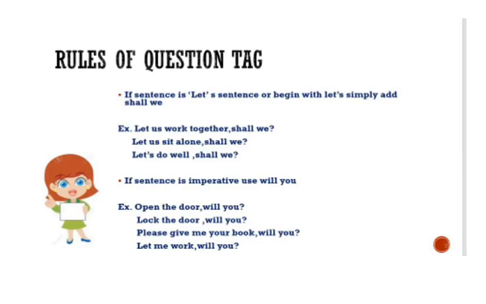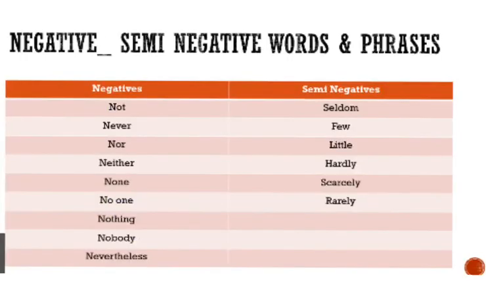Open the door is an imperative sentence. If any imperative sentence is there, order, request, command, we will simply add will you in the tag. Open the door, will you? Lock the door, will you? Please give me your book, will you? Let me sleep, will you? So keep it in mind. The question tag rule says if the sentence is positive, use a negative tag, and if the sentence is negative, use a positive tag.